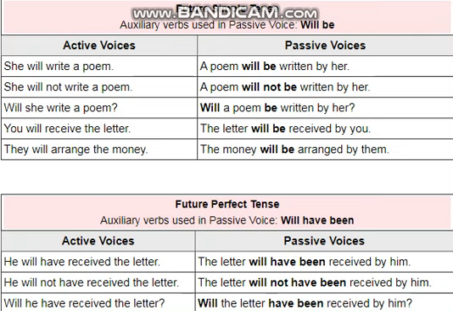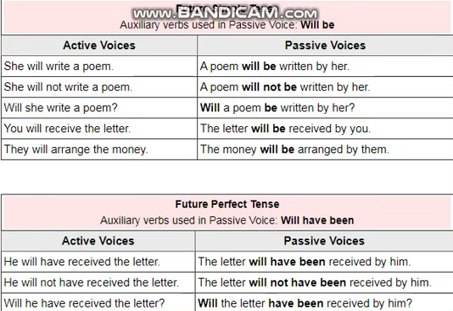So here you can see the sentence, he will have received the letter. He will have received the letter. It's simple. First we apply that structure, and first we recognize which one is the subject, which one is the helping verb, the main verb, and then the object.